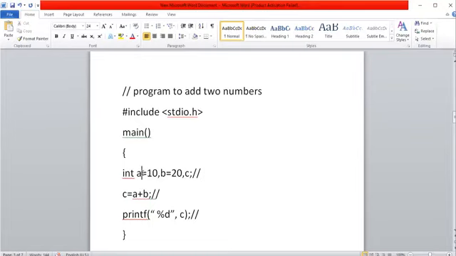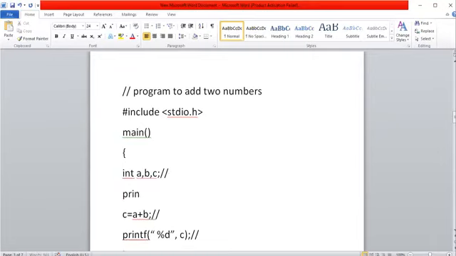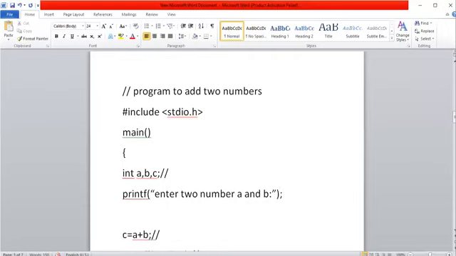So this is by providing the values in advance to the program. Suppose you don't want to provide the values in advance, then simply declare three variables and use printf and scanf. Printf is used for providing the prompt. Through that prompt, I can alert the user to add which numbers, like: enter two numbers A and B. The printf purpose is simply printing whatever you provided within double quotes. It simply prints that on screen.